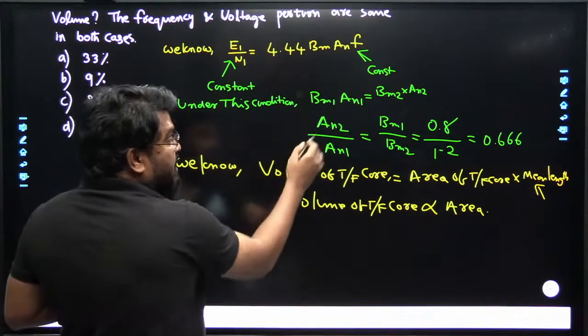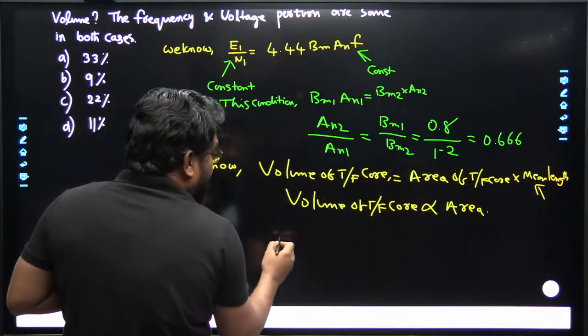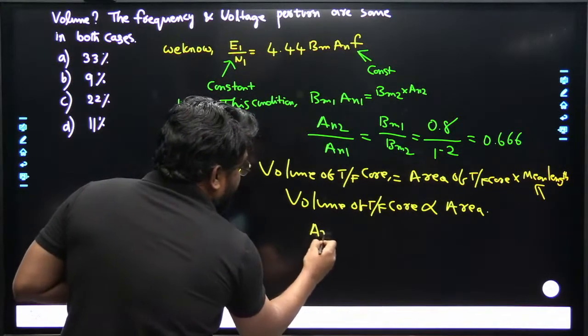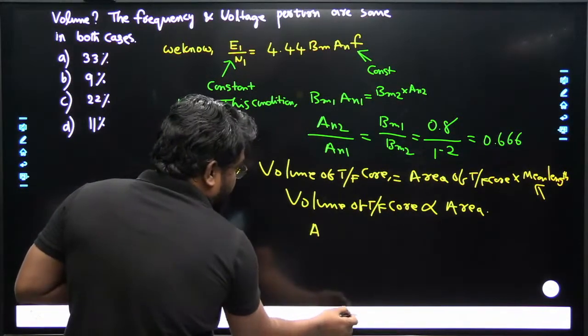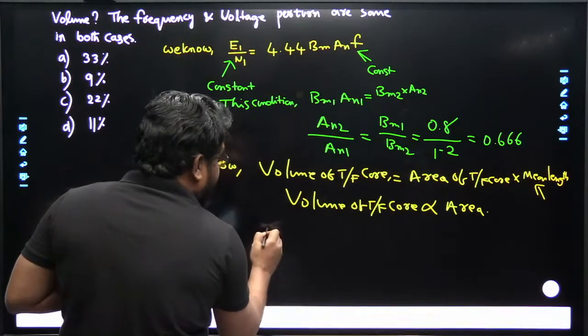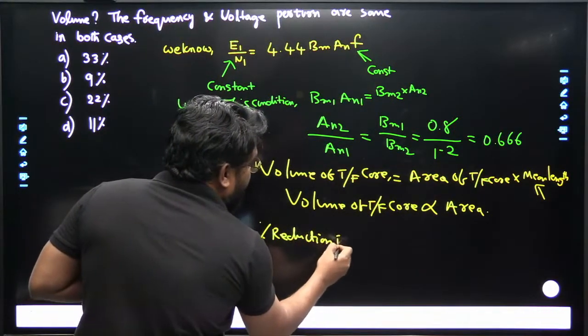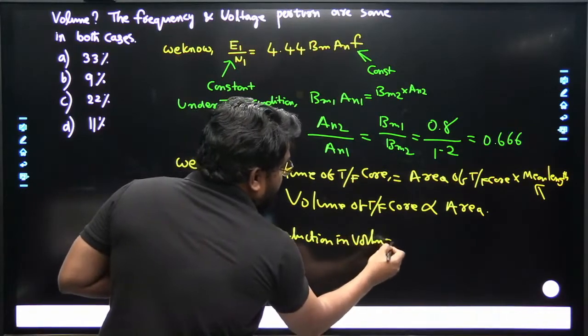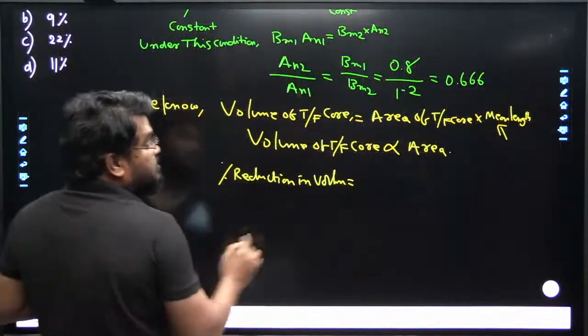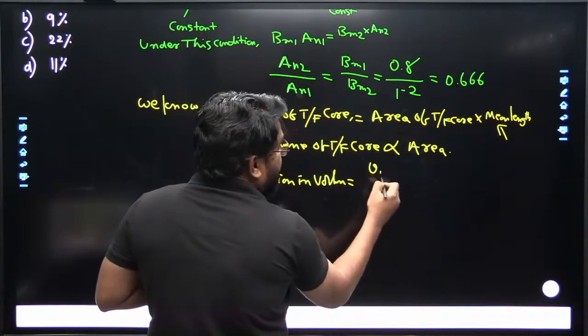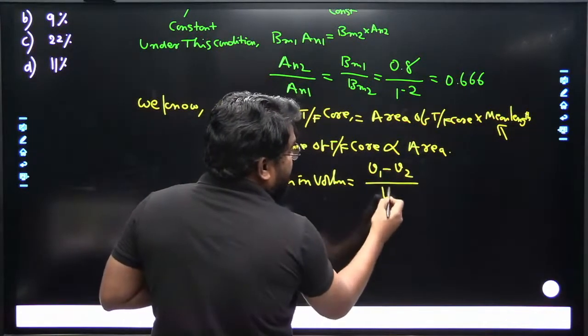So how do we get the percentage reduction in volume? That means V1 minus V2 divided by V1.